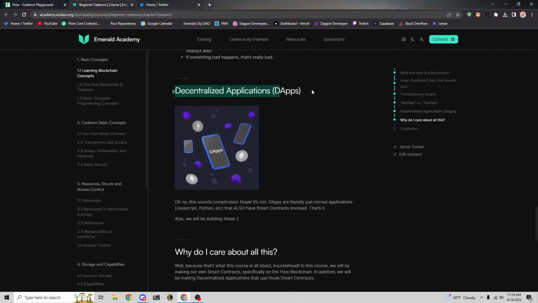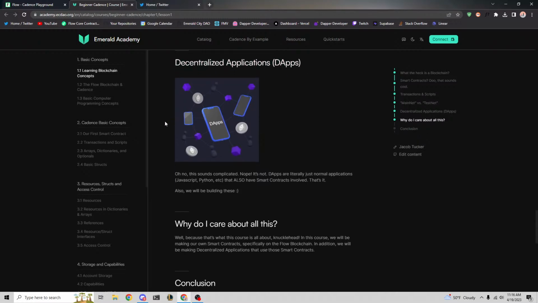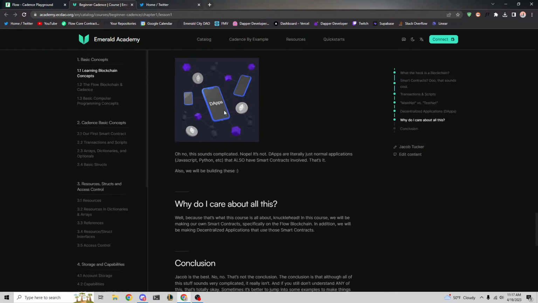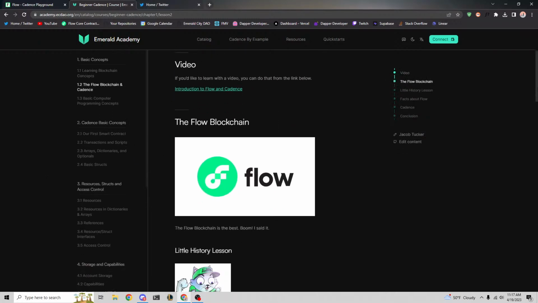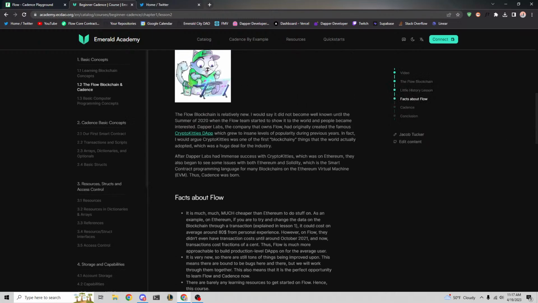So dApps, maybe you don't know this, is basically just a short term for decentralized applications. dApps is a term used to describe any application, web app, or mobile app where smart contracts are used. Pretty simple. All right, let's head into this one, and this is going to take probably only a couple minutes.